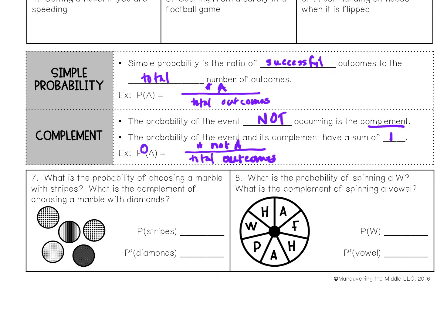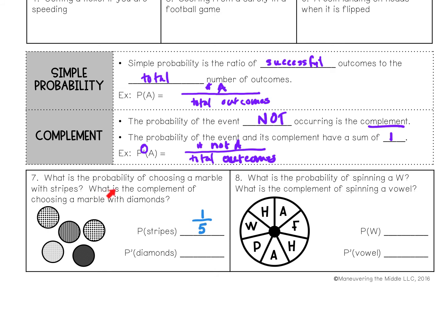So this says, what is the probability of choosing a marble with stripes? So here's a marble with stripes. So the notation looks like this, the probability of getting a marble with stripes. Well, there's 1, so we're going to write 1 on top. That's the number of marbles with stripes. And there are 1, 2, 3, 4, 5 marbles. So it's 1 out of 5.